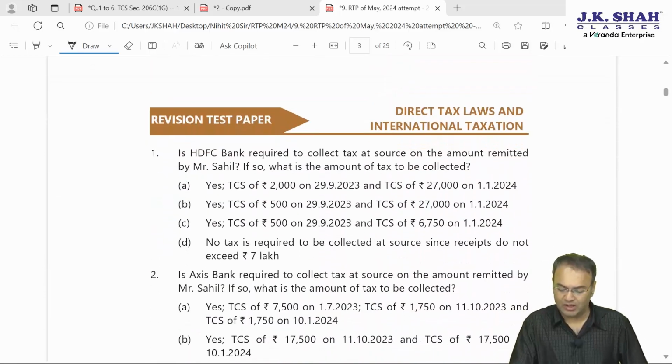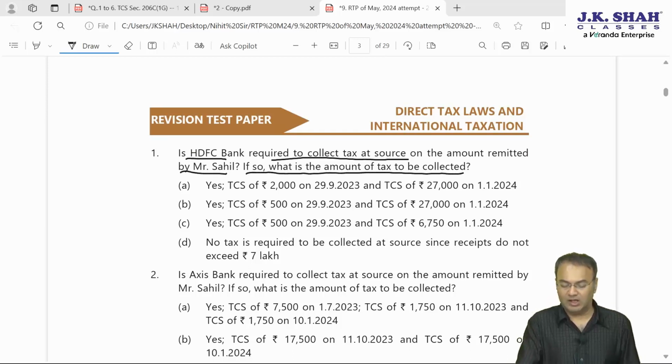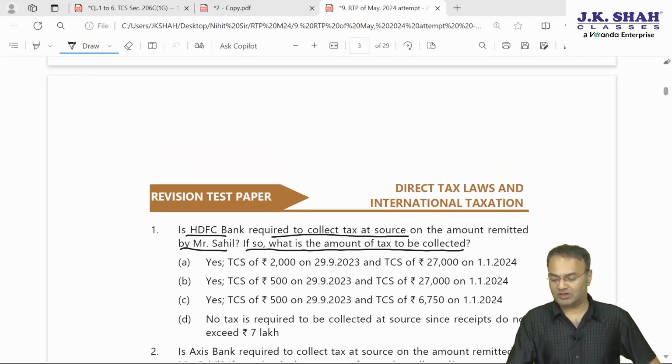Number 1, is HDFC Bank required to collect the tax at source on the amount remitted by Mr. Sahil? If so, what is the amount of tax to be collected? Is HDFC Bank required to collect the tax at source? Okay, so with HDFC Bank he has 4 transactions.